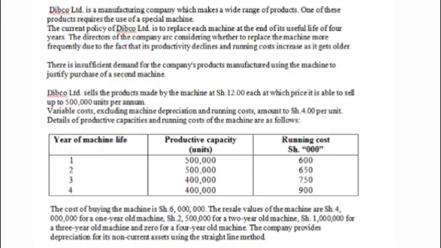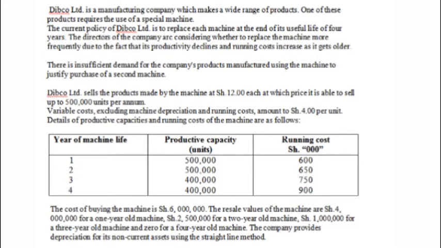The first sentence, we are told, Deepco Limited is a manufacturing company which makes a wide range of products, all right? One of these products requires the use of a special machine. That is English. It is a manufacturing company, manufacturing wide range of products.